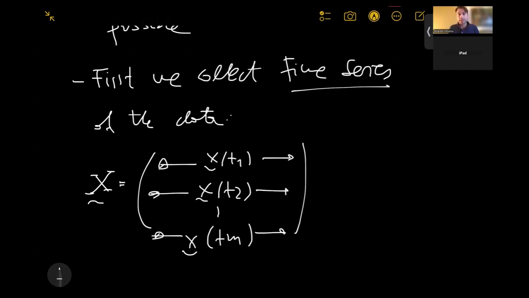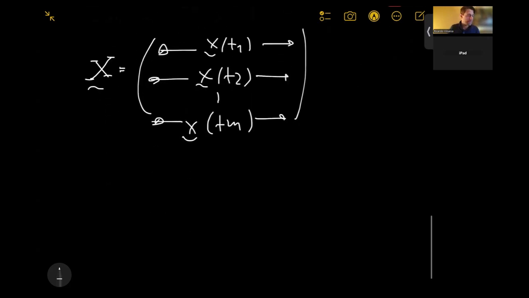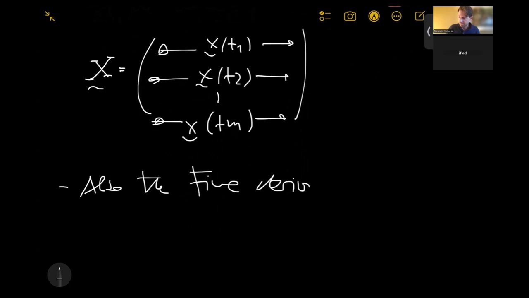We also want to collect time series of the time derivative, right? So we have all these snapshots at different instances in time. Now we want to calculate the time derivative. It's going to be important.